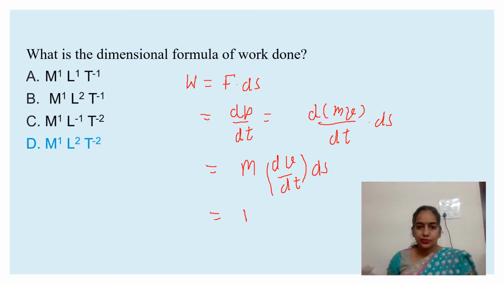So this comes out as M L T minus 2 into L. This is the dimension of work.